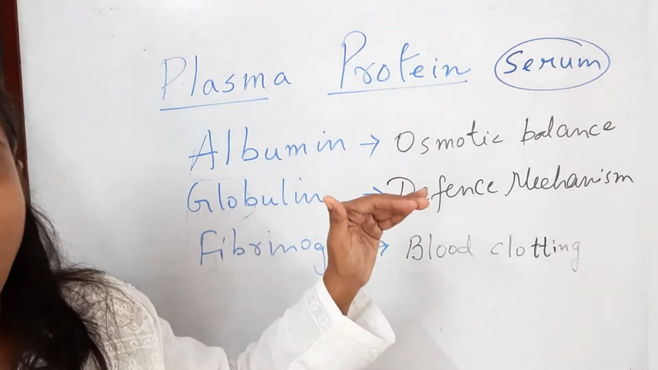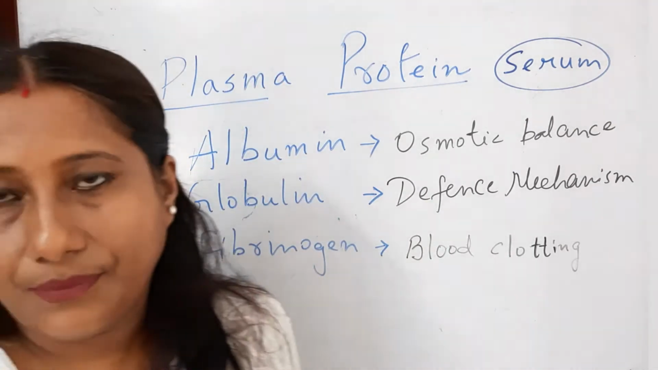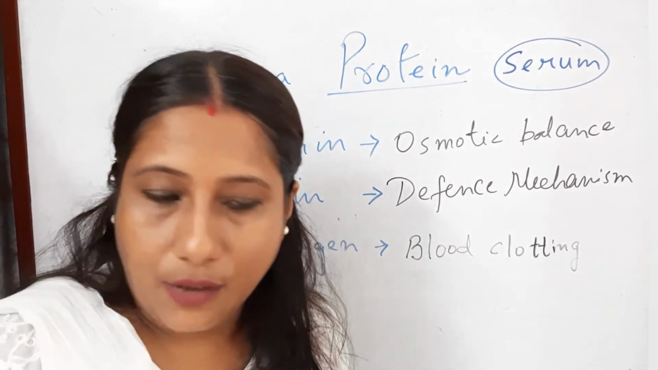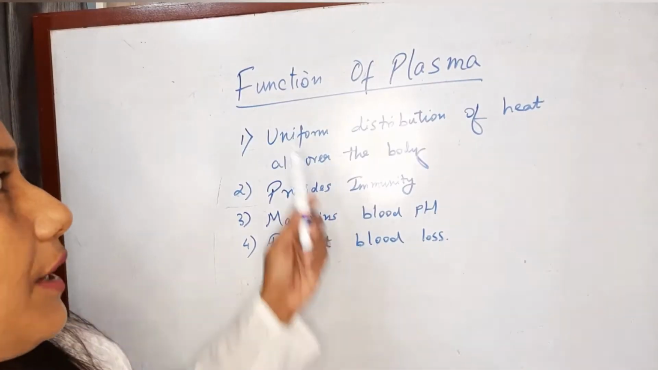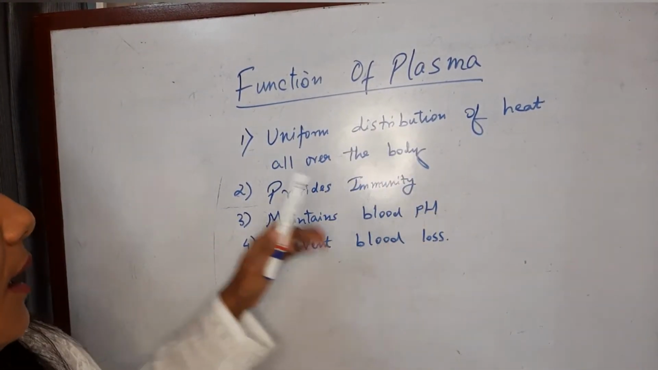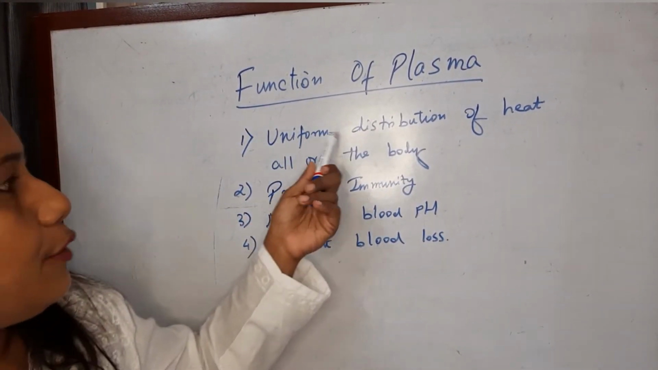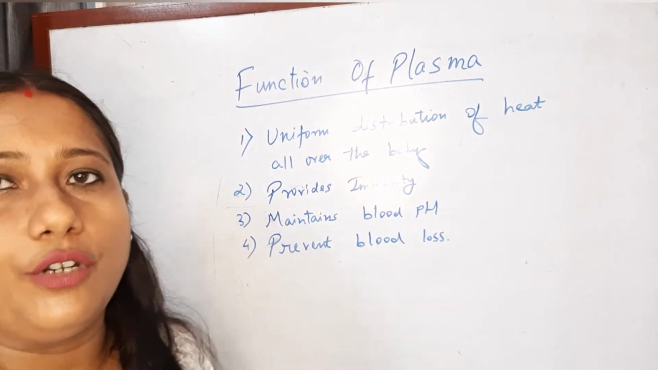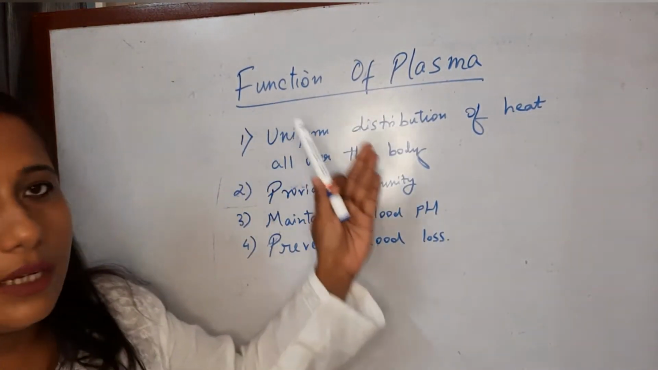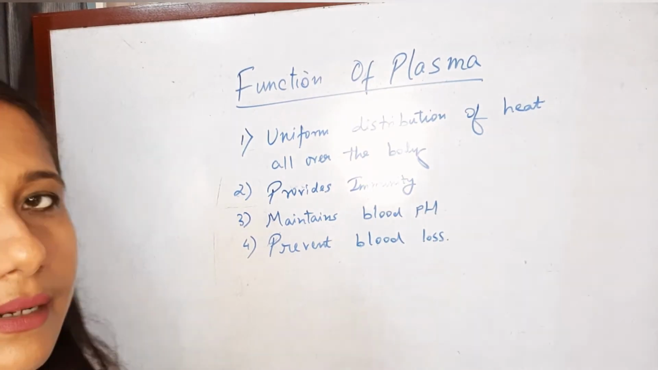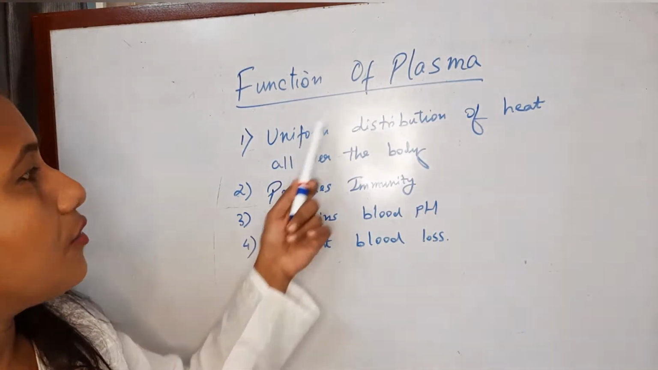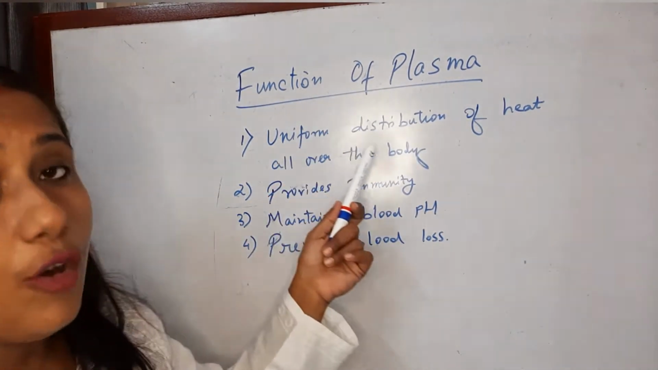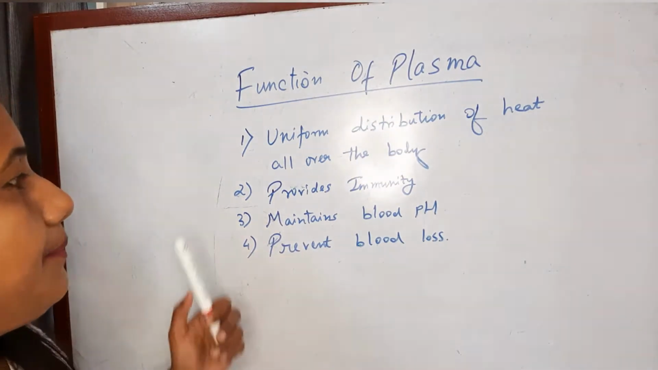Now we will discuss the function of this plasma, right? So let's discuss the functions of the plasma. The plasma helps in the uniform distribution of heat all over the body. You know that plasma is composed of water, mainly 92% water. So this water uniformly distributes the heat all over the body.